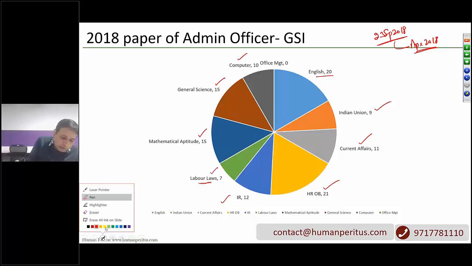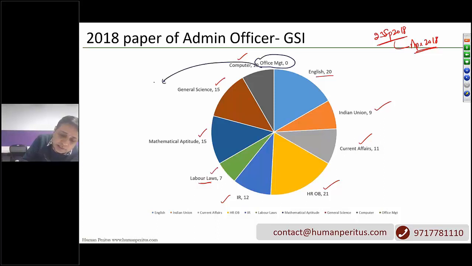Now note down this thing, guys. There were 0 questions from Office Procedure and Management in 2018. So what do we conclude from that? Should we ignore this topic? That will be stupidity. Why? We'll come to that. But for now, there were 0 questions from the topic of Office Management.